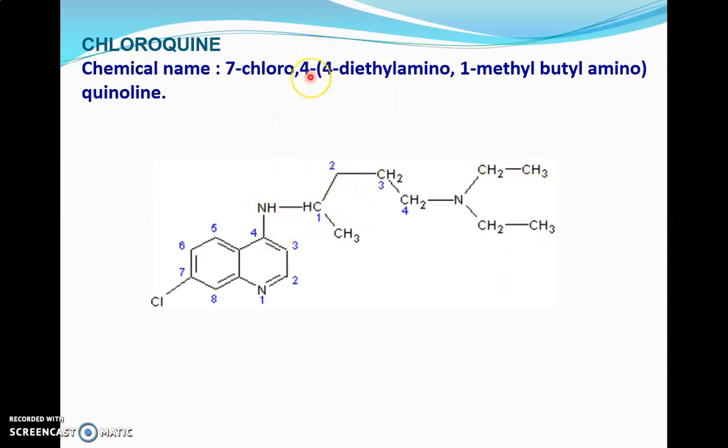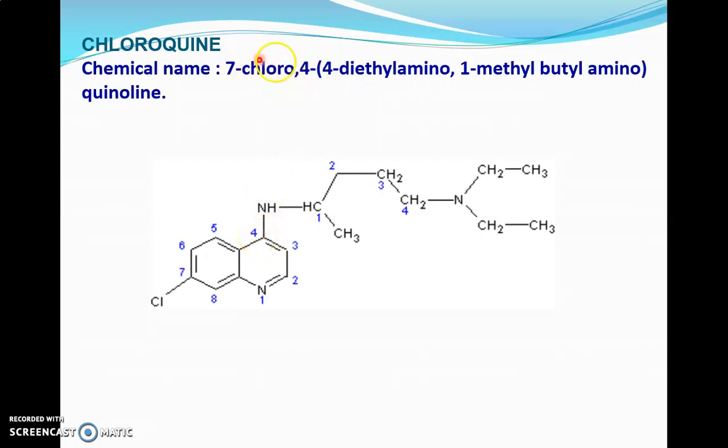So this 4 outside the bracket indicates the position on the quinoline, that is this 4th position, and this 4 inside the bracket is the numbering within the complicated substituent, which is a part of the butyl. So the 4 inside the bracket is the numbering in the complicated substituent, and the 4 outside the bracket is the position on the parent nucleus, that is the quinoline.